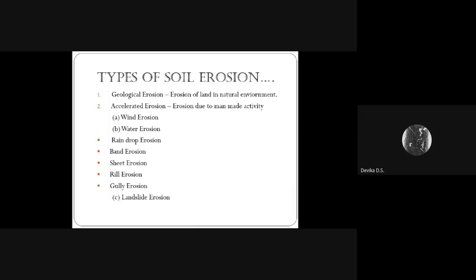Water erosion: flood water erodes the banks of rivers, and waterways cause erosion in sites of reservoirs, lakes and oceans, etc. And water erosion is again subdivided into raindrop erosion, splash erosion, sheet erosion, rill erosion, and gully erosion. Sheet erosion: movement of soil from raindrop splash and runoff. It occurs on a uniform slope.